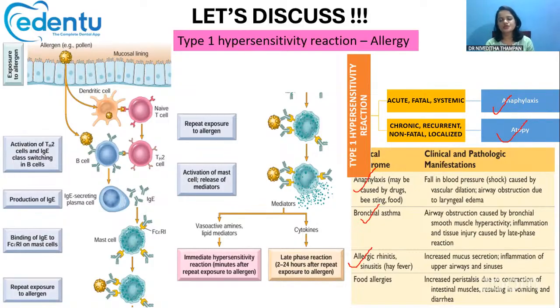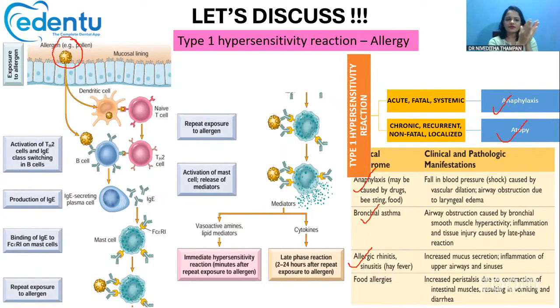Okay, so what is actually happening in type 1 hypersensitivity reaction is that the mucosa is exposed to the allergen. Any kind of allergen can enter our body through inhalation, ingestion, or injection, so it can enter through any route.